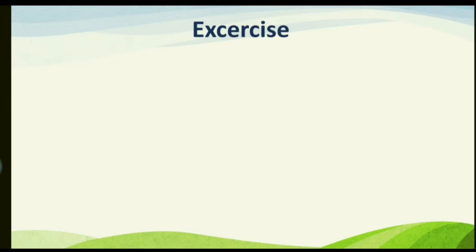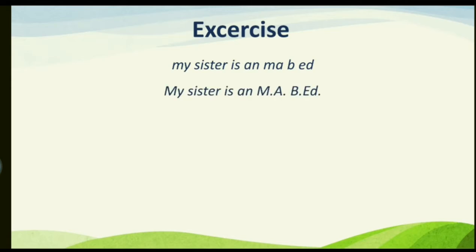Now we shall have some exercise. Punctuate this sentence: My sister is an M.A., B.Ed. So how do we punctuate it? My, with capital M. My sister is an M.A., B.Ed. M.A., B.Ed. is an abbreviation, and we write it like this: capital M dot, capital A dot, then a space, capital B dot, capital E, small d, and then again a dot. Another sentence is here: He passed the B.A. exam last year.